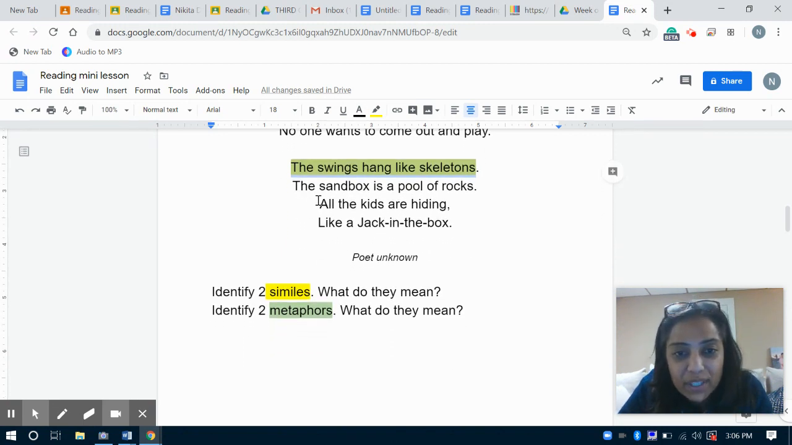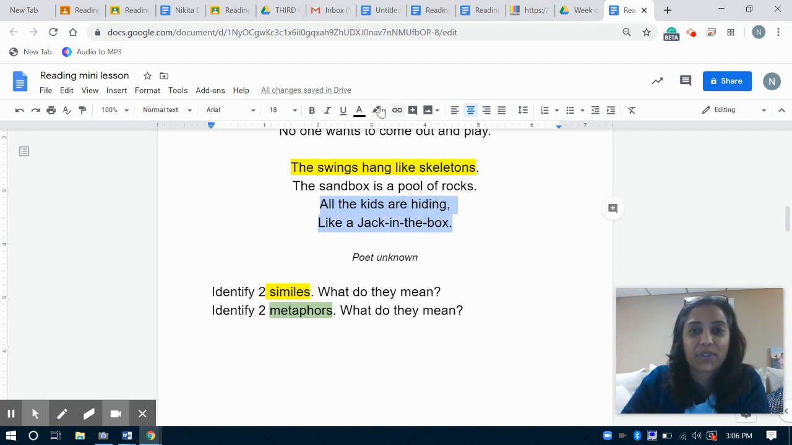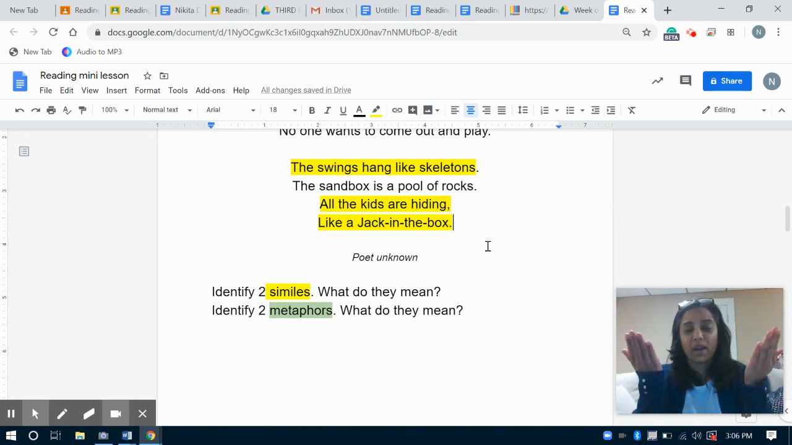Another example of a simile is all the kids are hiding like a jack in the box, right? Kids, jack in the box, nothing alike, but we can connect them.